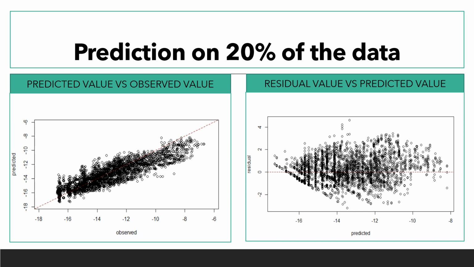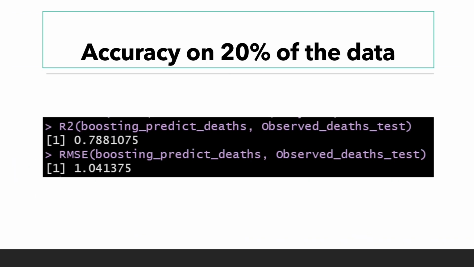The predicted versus observed and the residual versus predicted graphs look much better. The negative values on the x and y axis are just from the natural log transformation. The data points are concentrated along the diagonal of the predicted versus observed graph, showing that the model is predicting accurately on the test set. Now we can see that the model is able to explain 79% of the variability in the data of the test set, and I consider it to be very accurate.